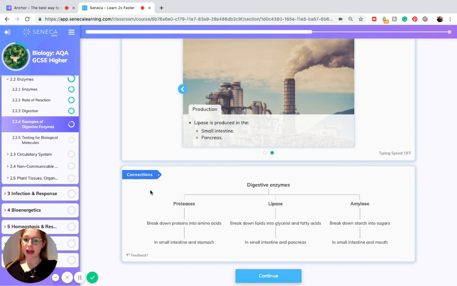So if we just recap these three digestive enzymes we've now learned about, we've got proteases, lipases, and amylase. Proteases break down proteins into amino acids, and they're produced and they function in the small intestine and the stomach. Lipase breaks down lipids into glycerol and fatty acids, and it is produced in the small intestine and the pancreas. Amylase breaks down starch into sugars like maltose, and it is produced in the small intestine and the mouth.